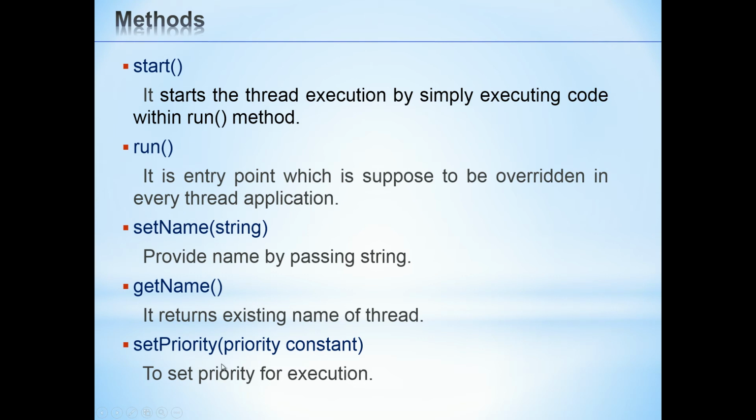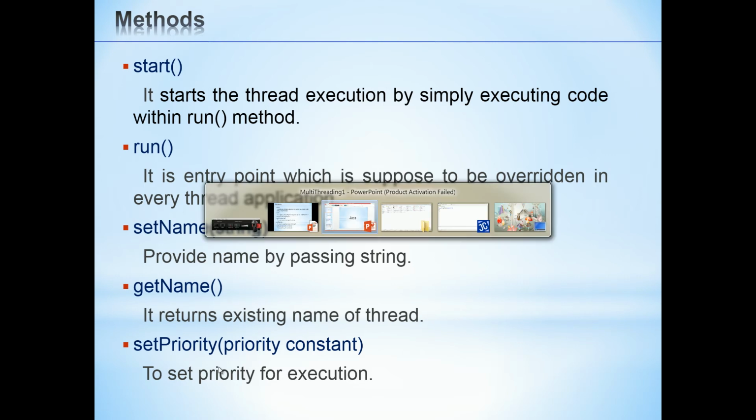We can also set the priority of a thread. Initially, if you declare a number of threads at a time, the priority is based on the declaration order of the threads. But if you want to change the priority, the setPriority method is present. We will see it later in the program. Let us take a look at the example.